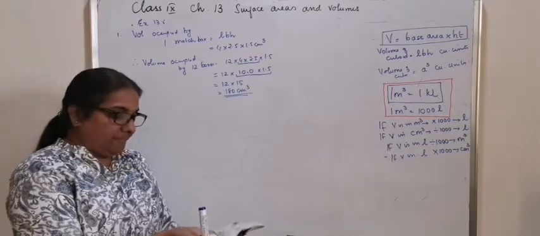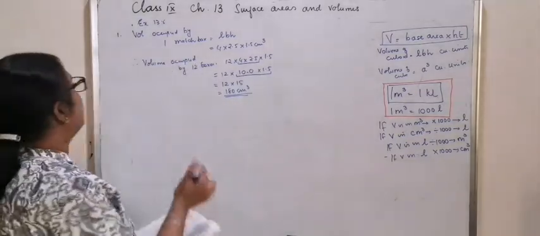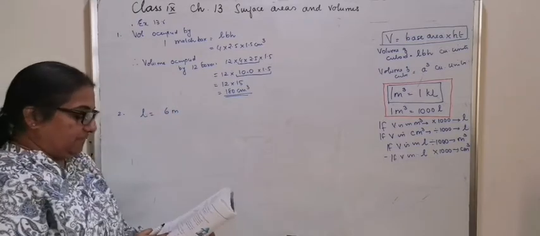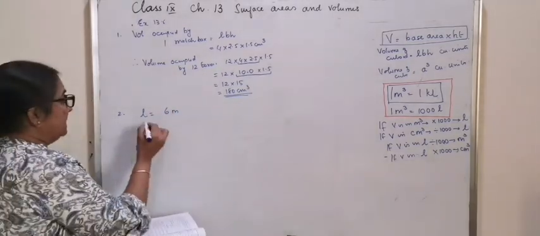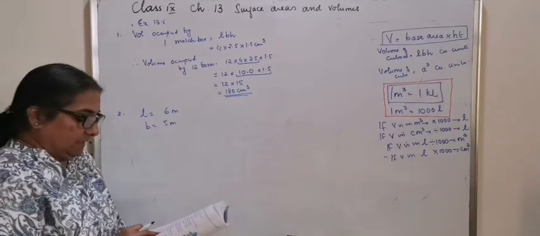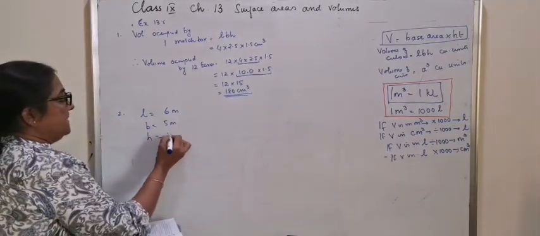The next question. A cuboidal water tank is 6 meter long, length is 6 meter, breadth is 5 meter, and 4.5 meter deep.